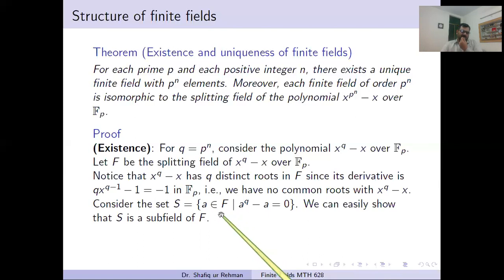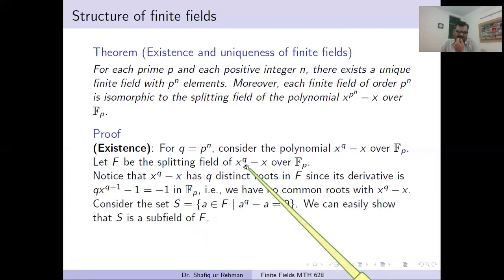Now this set consists of all the roots of the polynomial x^q − x, and roots cannot repeat, the roots are distinct. So this set has all the roots. Now this is a field also. It means the given polynomial splits in this field. By definition, a splitting field is a field in which the polynomial can be factored into linear factors. This polynomial has all the roots in this field.